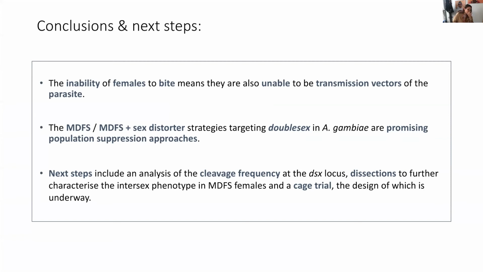So next steps in my experiments include an analysis of the cleavage frequency at the doublesex locus in MDFS individuals, because I'm very curious to know what percentage of the wild type alleles has been cleaved. I'd like to dissect intersex females to further characterize the phenotype. And also we're planning a cage trial to further assess the potential of these strategies as population suppression approaches, at least at the beginning in a caged setting.